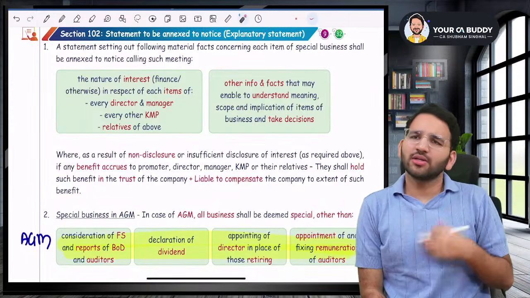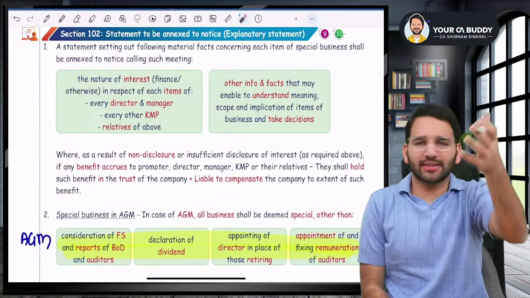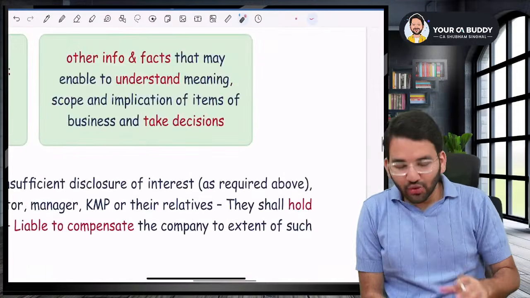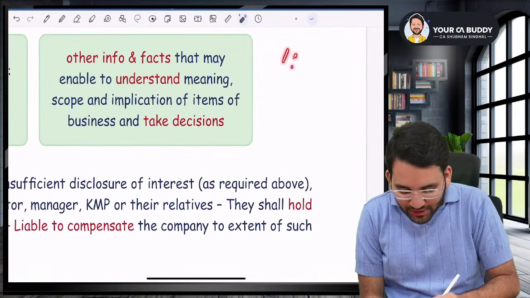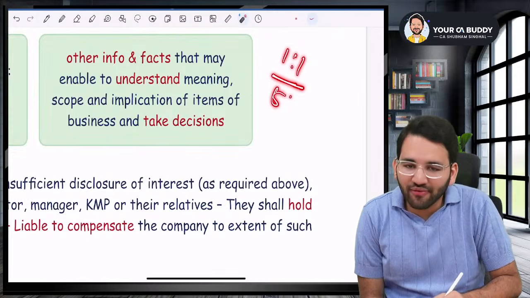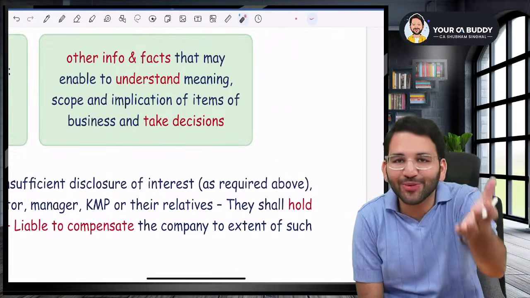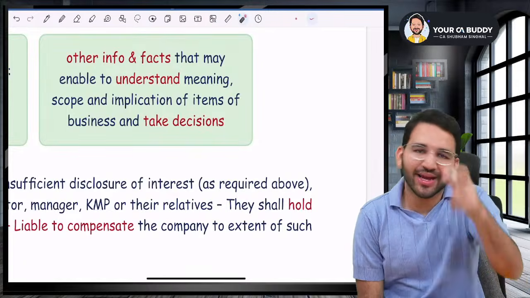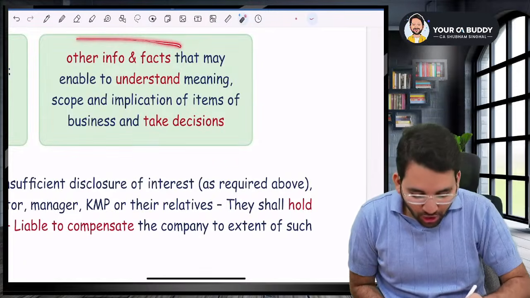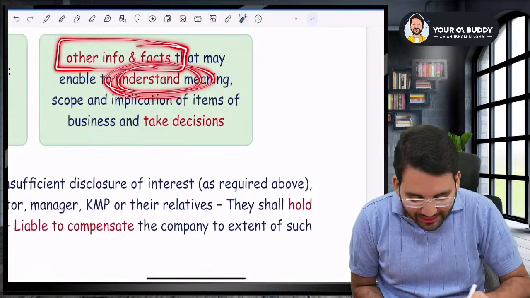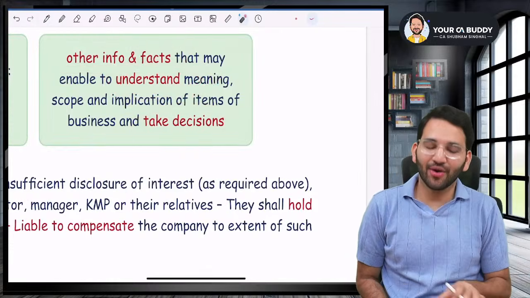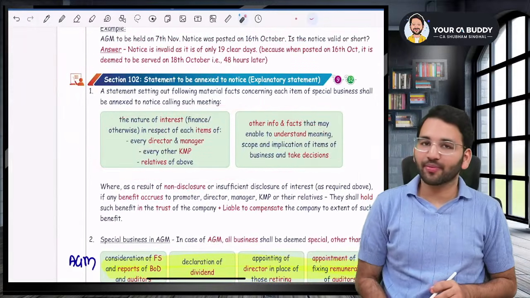What do you mean, sir? So for example, if I want to issue right shares, I have to tell you that I'm issuing one right share for one share, or 5:1. What is the ratio? I have to tell you, right? If I don't tell you that, can you make a decision? No, sir. So I have to give you all the information or facts that will help you understand the resolution and take a decision. These are the two things that I have to do.